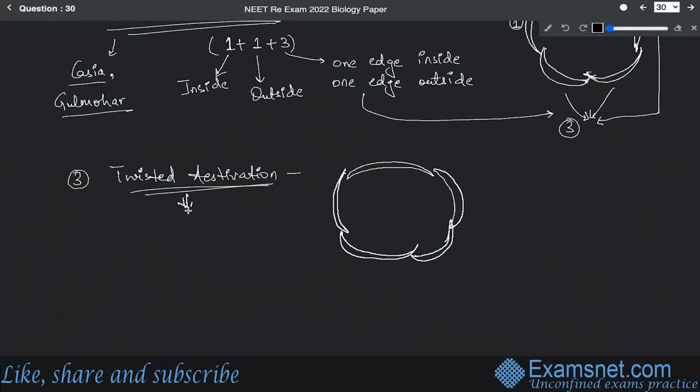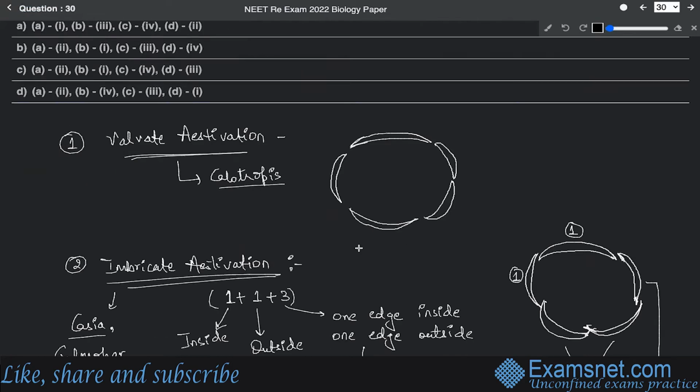So that's how the thing will go. This kind of twisted estivation is usually found in rose, then cotton, and lady's finger. All right, so that is the case.